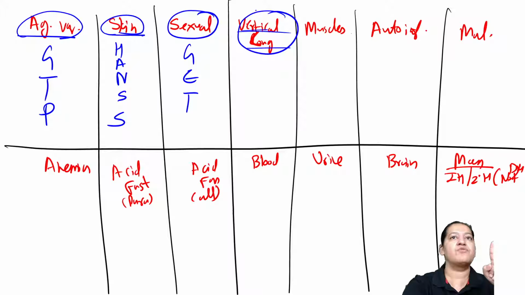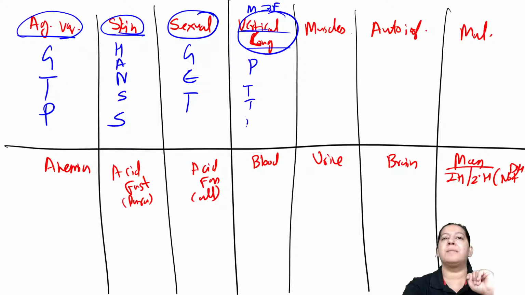Vertical is from mother to fetus. From mother I will remember parent. Mother is a parent. So parent to teacher meeting, PTTM. You may know the full form, PTTM. Tell me the name of the parasites which reside in muscle.